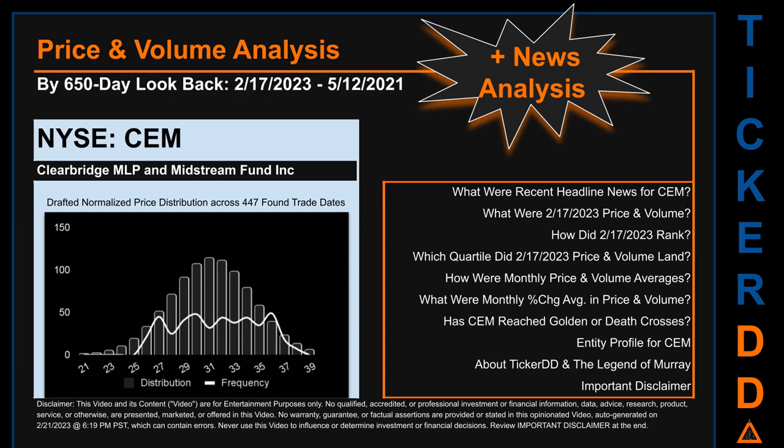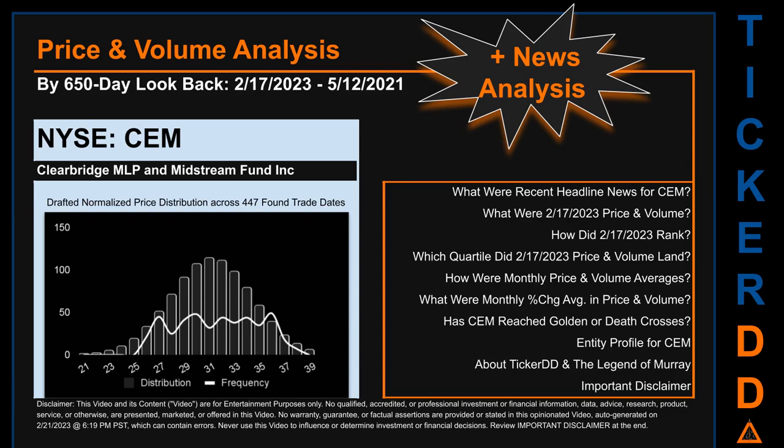Now that we have made our lawyers happy, capitalist brothers and sisters, let's get started. CEM went public on June 25, 2010, which was roughly 12 years and 8 months ago. Looking back 650 calendar days from Friday, February 17, 2023 to Wednesday, May 12, 2021, we found 447 applicable trade dates for use in our analysis.